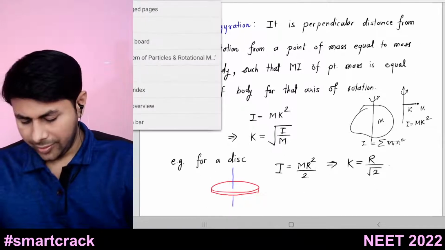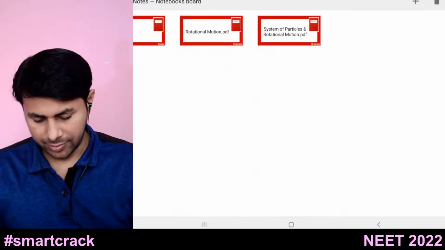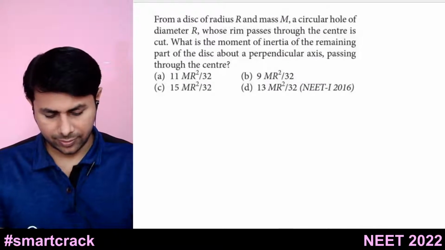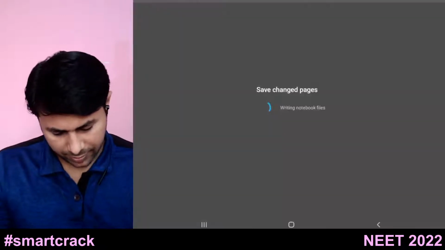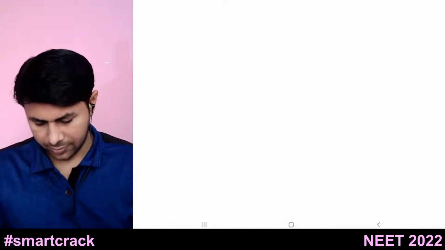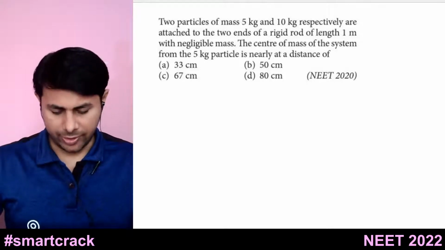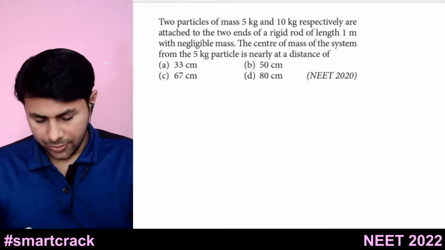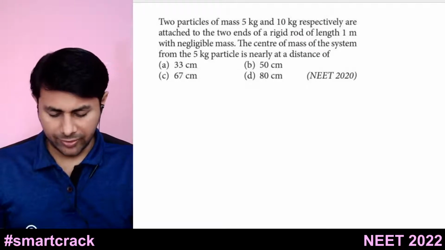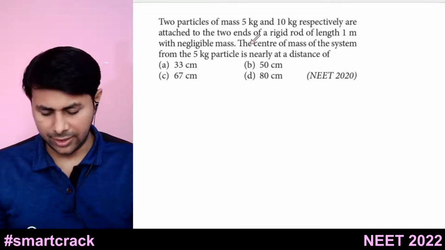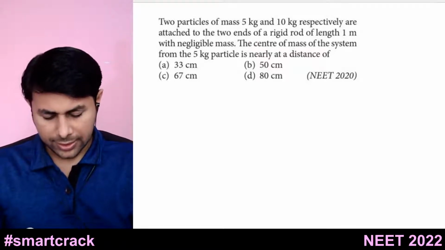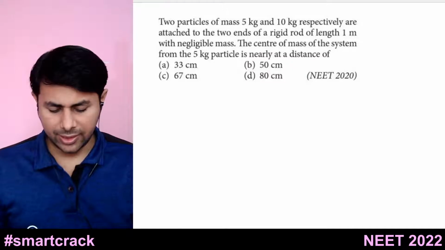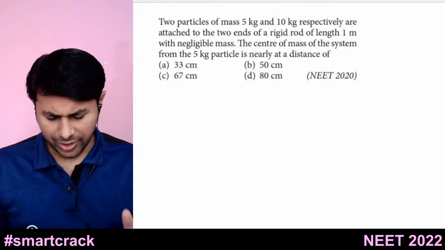Then we'll see some problems based upon these topics. So the first problem: two particles of mass 5 kg and 10 kg respectively are attached to two ends of a rigid rod of length 1 meter with negligible mass. The center of mass of the system from the 5 kg particle is nearly at a distance of. So this is a very simple problem.